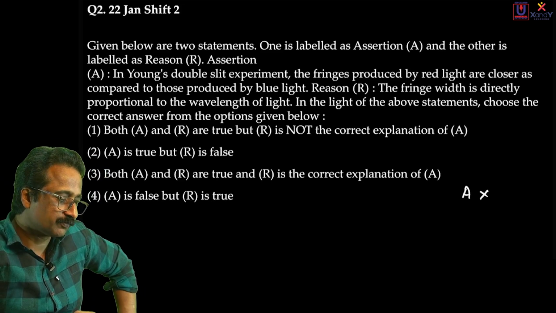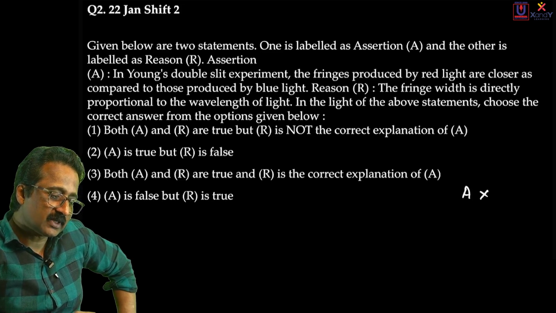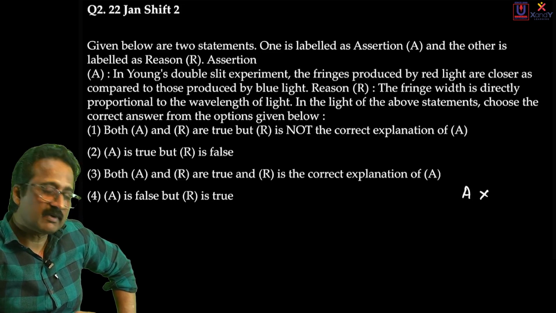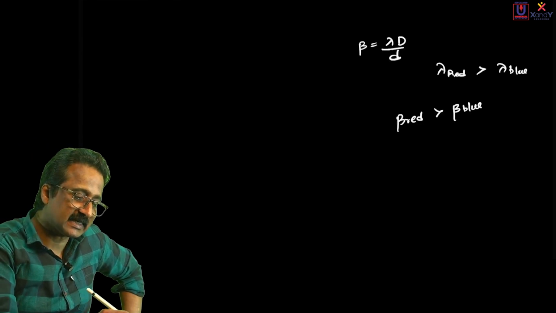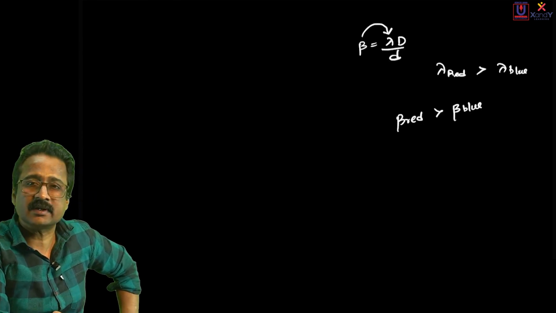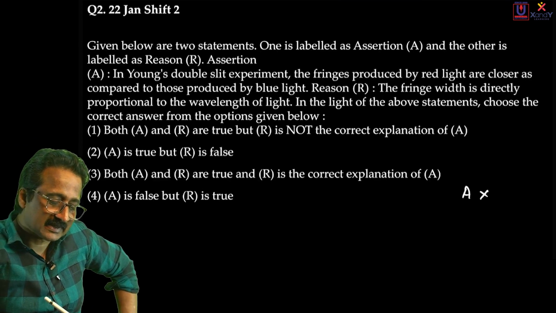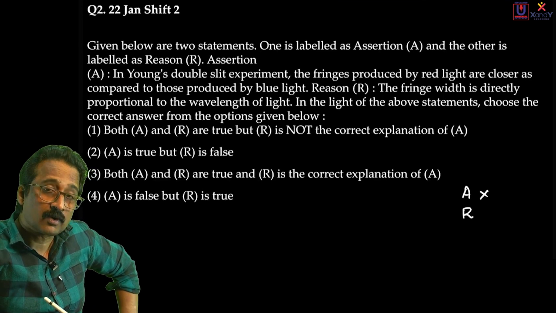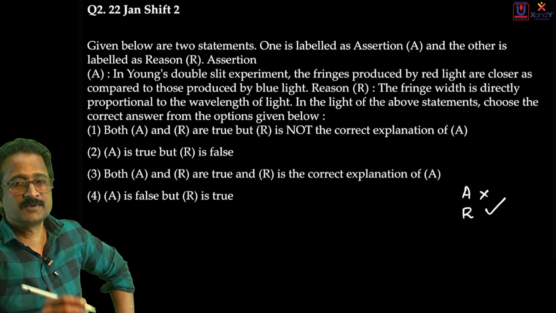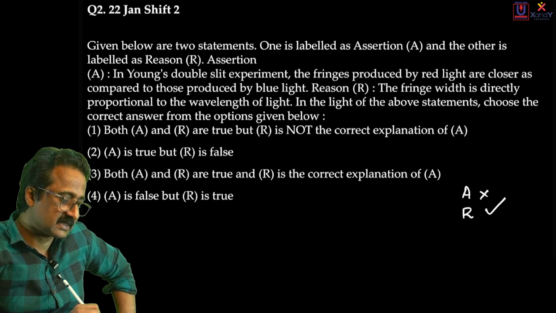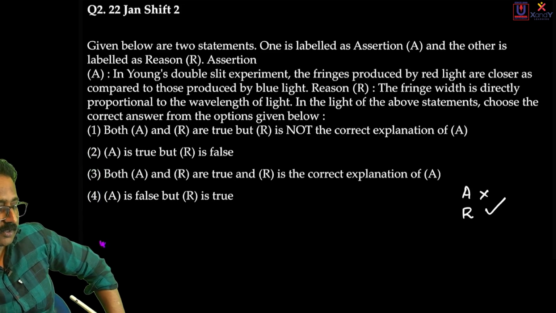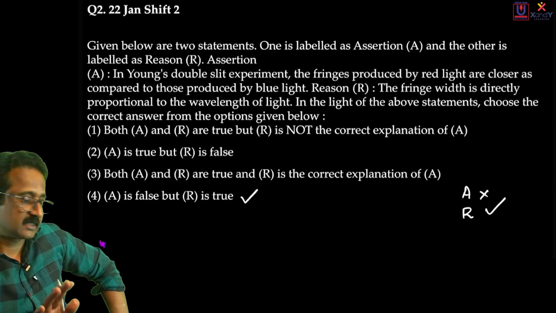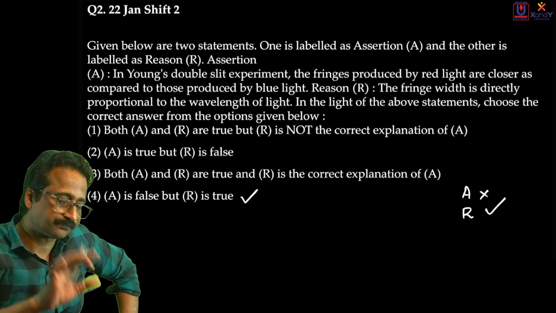Okay, number 2. The fringe width is directly proportional to wavelength of light. That statement is correct, because fringe width is directly proportional to lambda is a correct statement. So statement 2 is correct. I say the statement called R is correct. So first statement is wrong, second is correct. So you must go with option 4. Okay, I hope it is visible. Yes, that is it. A is false, R is true.